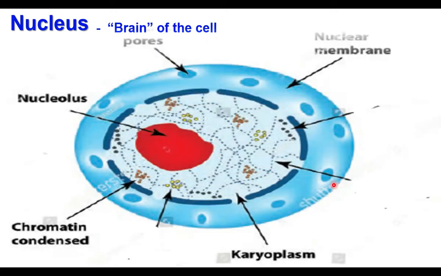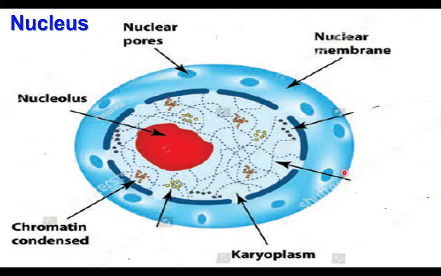Nucleus is an important structure. It is called the brain of the cell because the nucleus controls various activities of the cell. In our body, the brain controls the activities; in one cell, the activities are controlled by the nucleus. This is a structure of the nucleus. It may be asked as a separate question, so draw and practice the diagrams.